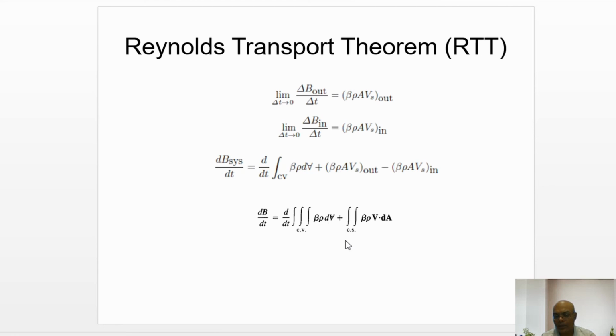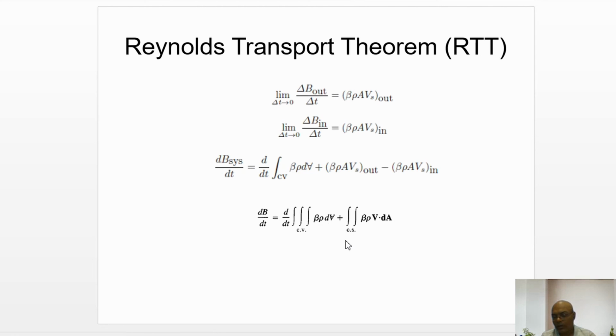We are applying this Reynolds transport theorem in this hydrology class, in topics such as precipitation, evaporation, evapotranspiration and runoff. Everywhere we are applying the Reynolds transport theorem, either as the continuity equation or the momentum equation, or sometimes both.